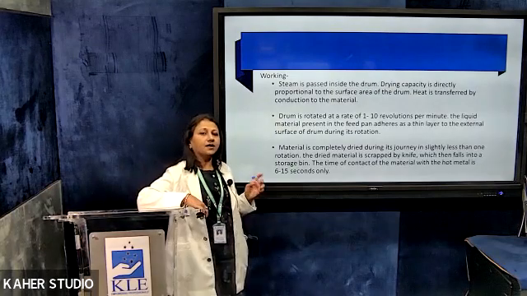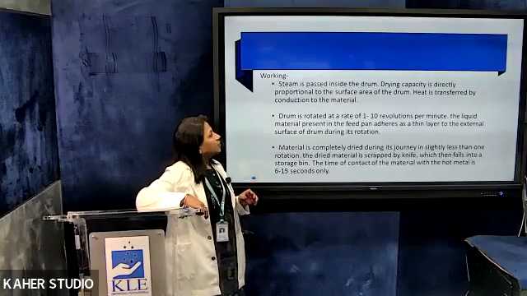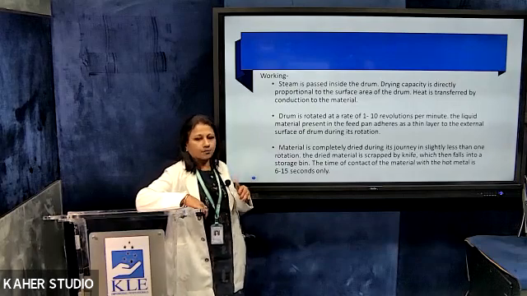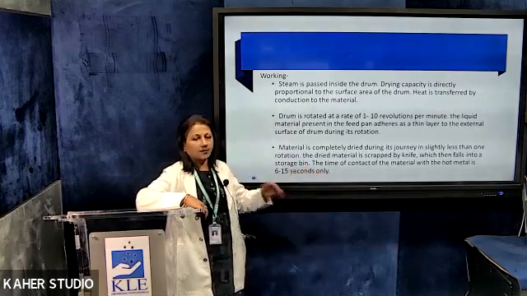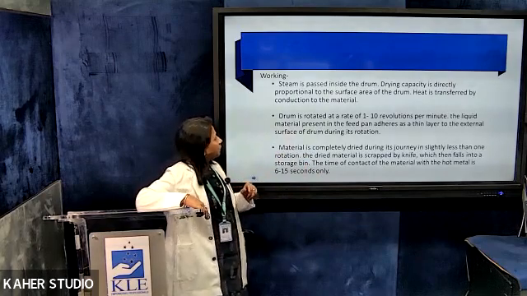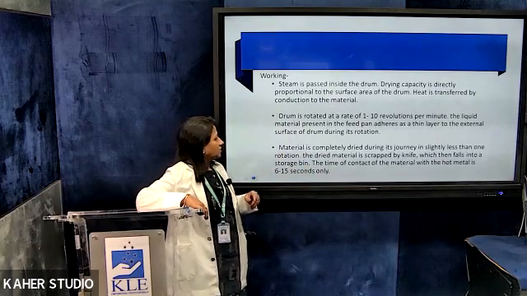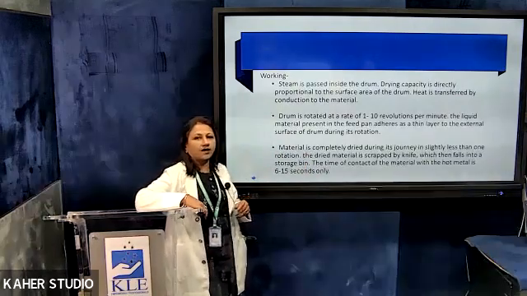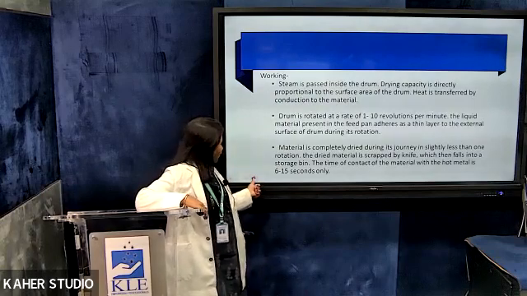Heat is transferred to the material by conduction in this method. The drum is rotated at a rate of 1 to 10 revolutions per minute. It is a very slow revolution, so that the sample forming a film on the drum should be dry by the time it comes to the other side. Therefore, the revolution is really very slow. The material is completely dried during its journey in slightly less than one rotation. The dried material is scraped by the knife and falls into a storage bin. The time of contact with the hot metal is only 6 to 15 seconds. Therefore, it can be used for thermosensitive materials.